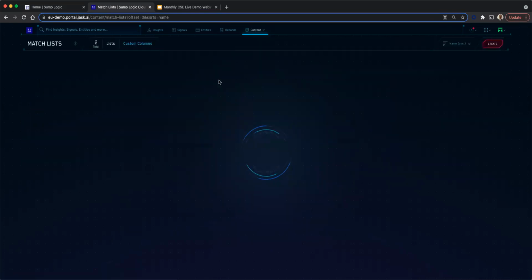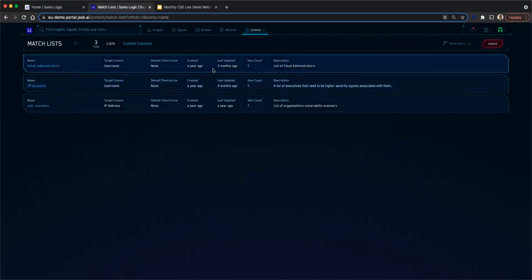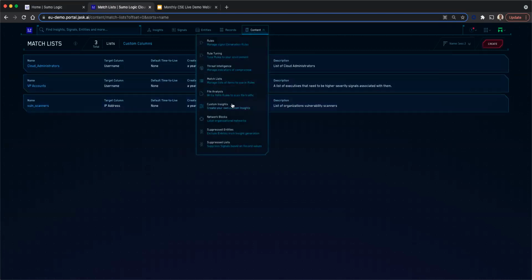We also have match lists over here. Using the match list, we can create a list which can help you with, for example, not wanting any signal to be generated for vulnerability scanners because this is a known source. We are actually doing vulnerability scanning, VIP accounts, cloud administrators, etc. So you can create groups, and then you can take suitable action based on your grouping logic.